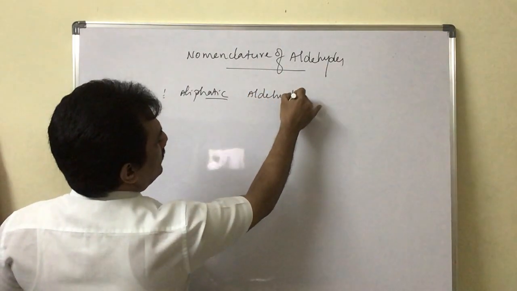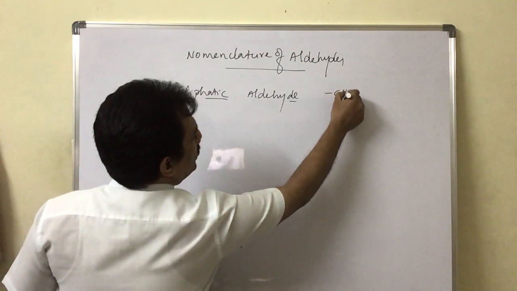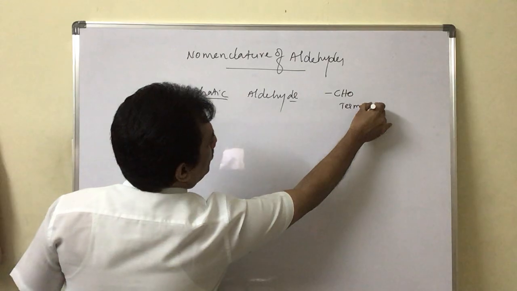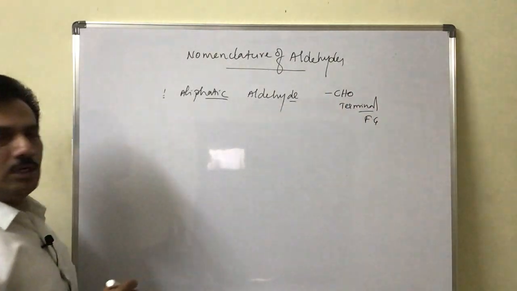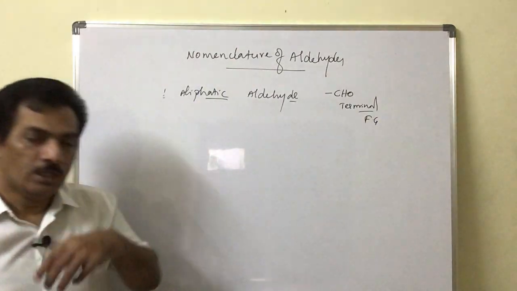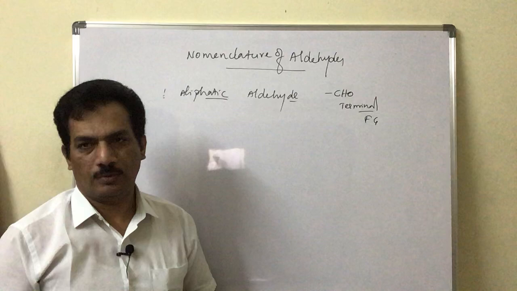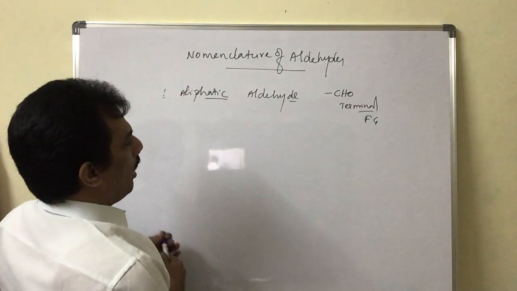Open chain aldehydes: already in the previous class we discussed that the aldehyde group CHO is a terminal functional group, you remember. So when it is the main functional group, the numbering starts from the carbon present in the CHO group. Clear? And now, how to name these aliphatic aldehydes?